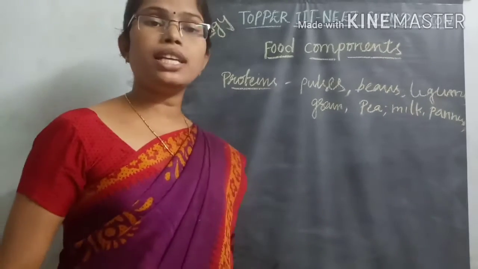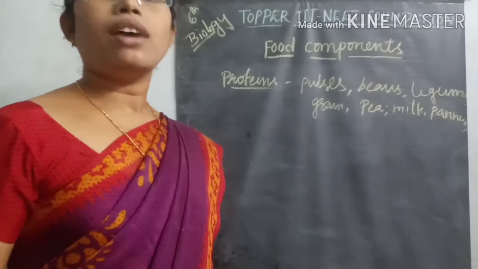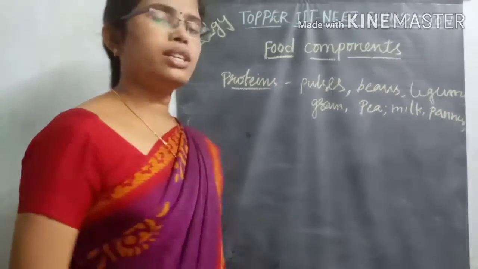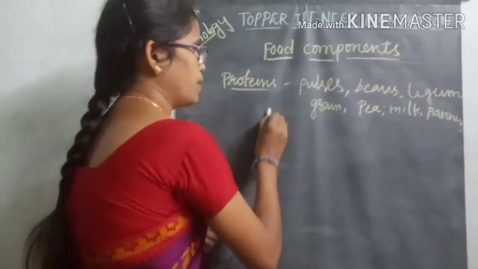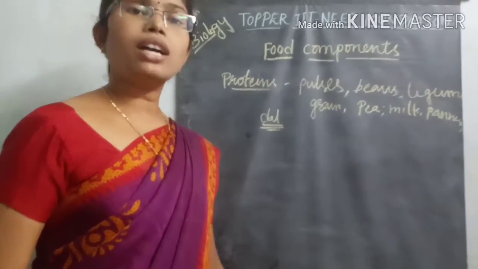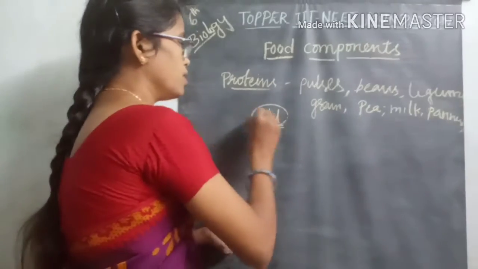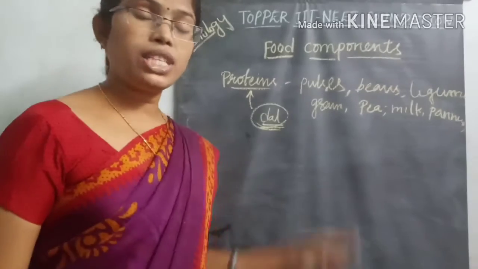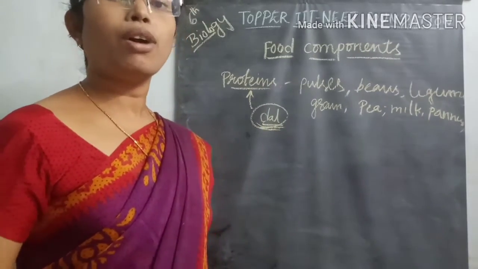These food materials mainly contain proteins. That's why whenever we eat, we mostly have some dal item at home as a curry, because dal gives the protein source to our body, which is very important for body construction or body building.